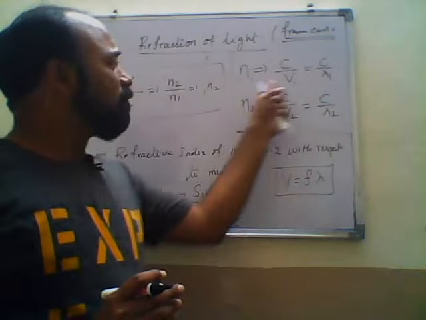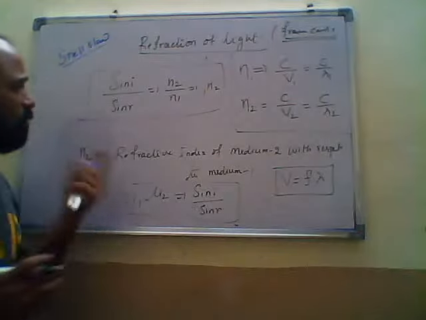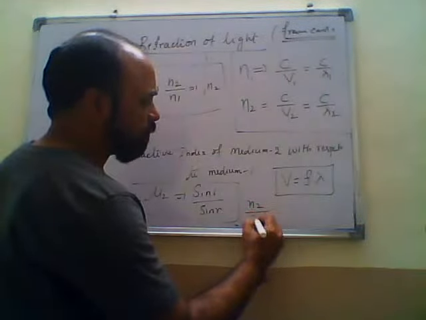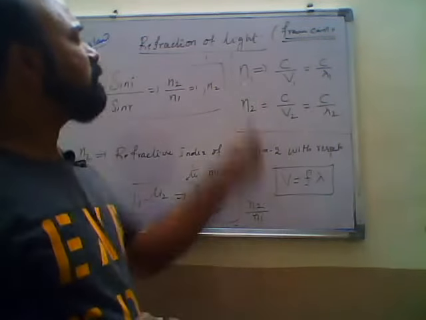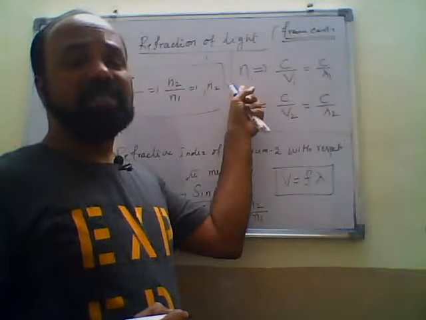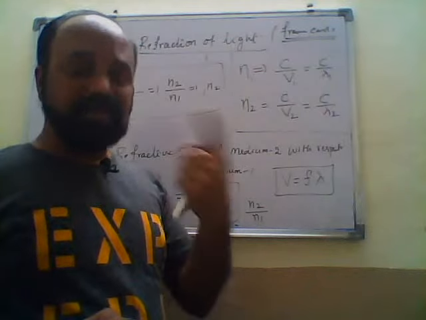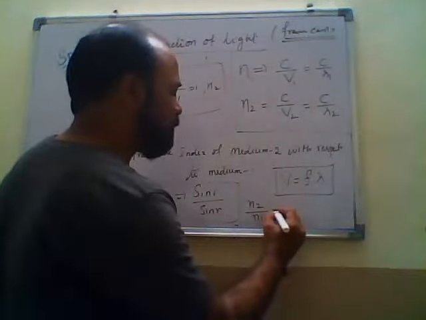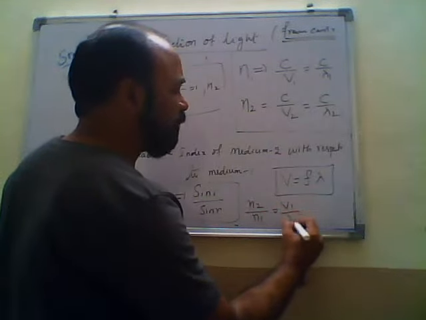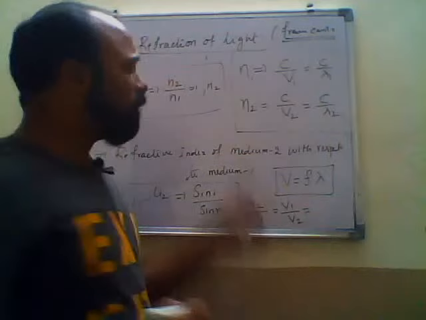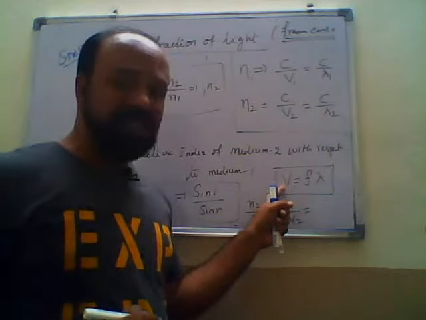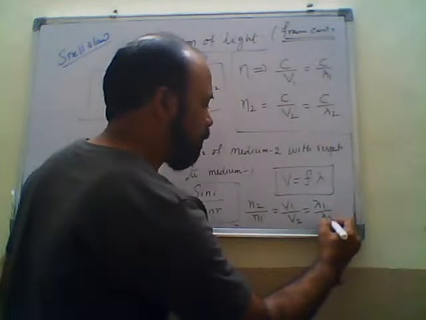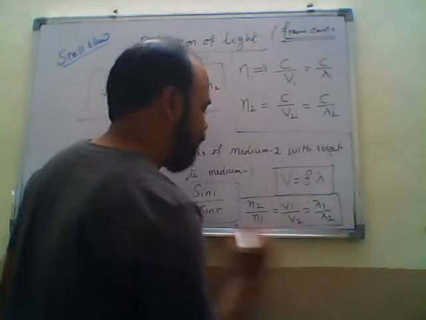Sometimes they may ask in problems about n2 by n1. n2 by n1 means the refractive index of the optical medium is inversely proportional to the speed of light. n2 by n1 we can write as v1 by v2. And we know that speed is directly proportional to the wavelength, so this we can write as lambda 1 by lambda 2. This is the way we can write.